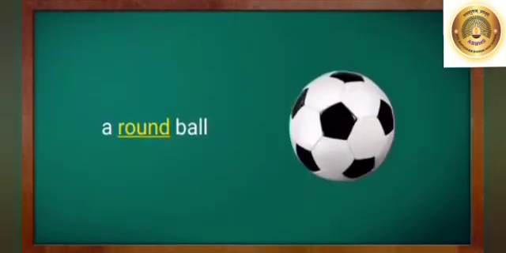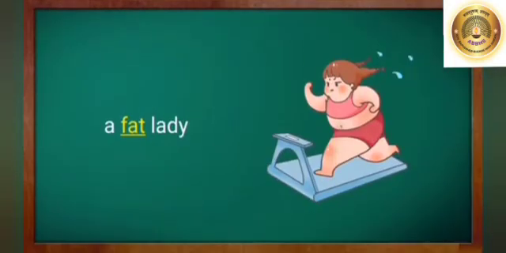A round ball. Here the word round is describing the shape of the ball. So round is an adjective. A fat lady. Children, here the word fat is describing how the lady is. So fat is an adjective.